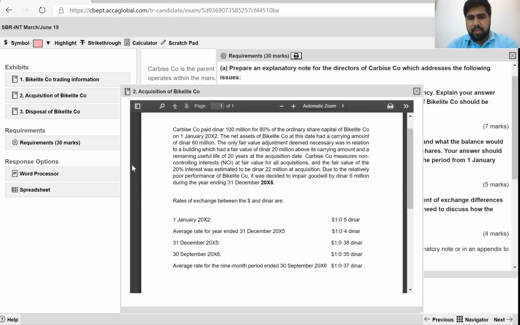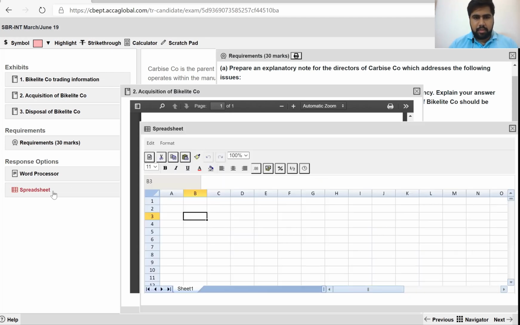Rates of exchange between dollars and the dinar are $1 is 0.5 dinar, so the dinar is a stronger currency over here. Average rate for the year ended 31st December 20x5 is $1 to 0.4 dinars. At 31st December 20x5 it's $1 to 0.38, and so on. And you're given the average rate for the 9-month period ended 30th September 20x6. So let's use the spreadsheet.